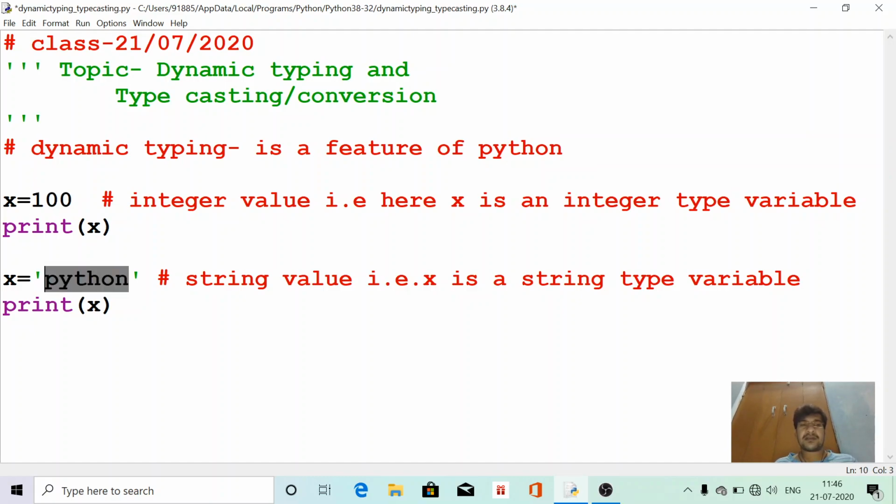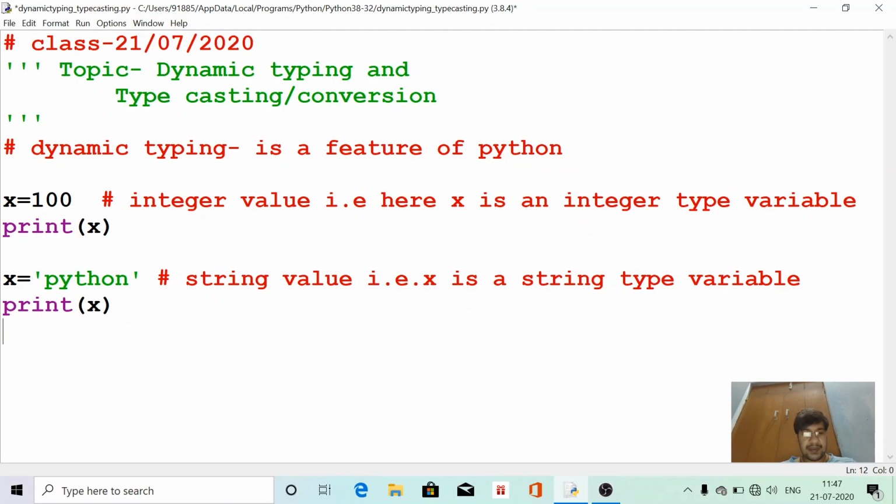This will change automatically by Python. We do not declare x as integer and x as string. This will automatically convert the type of the variable from integer to string. This is called dynamic typing, and this is supported in Python, PHP, and some other languages. Now this is the concept of dynamic typing.